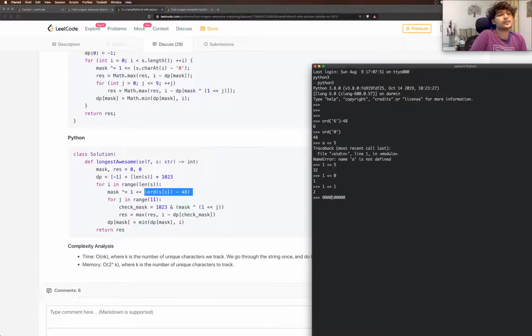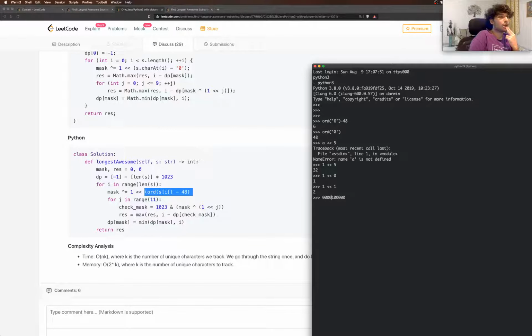Exactly what it said. So it's converting our character to an integer, and that integer to the corresponding one hot encoding, and then doing an XOR with the mask. So a 0 would become a 1, and a 1 would become a 0.